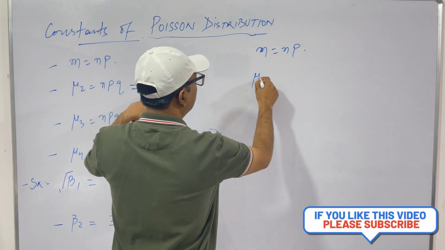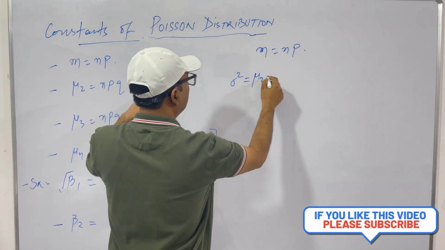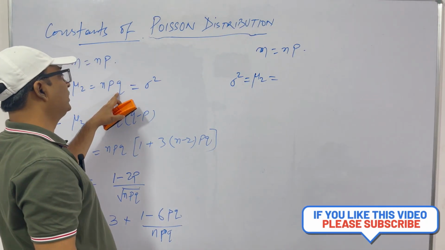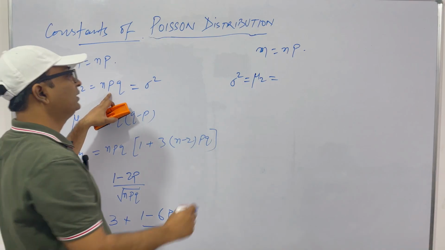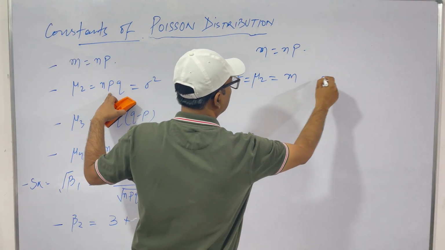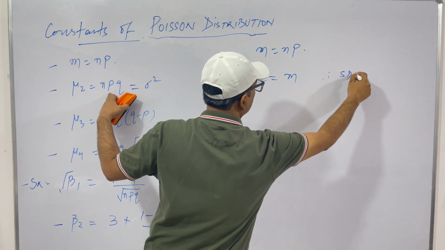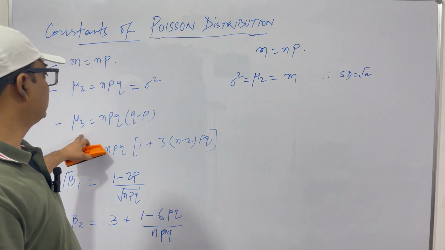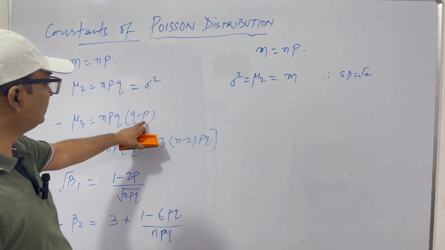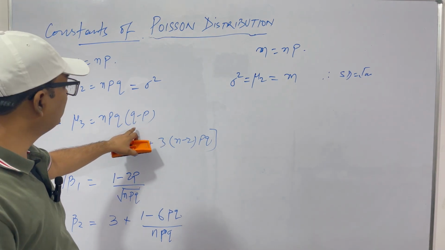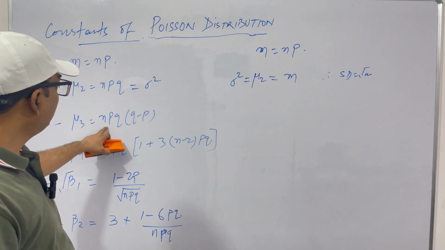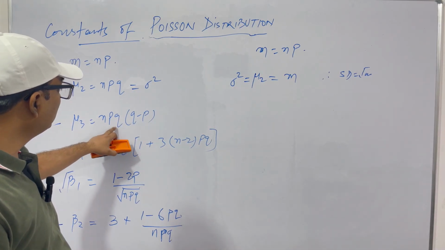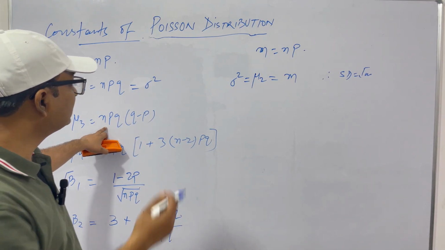Q is almost 1, so this will be equal to np, which is m. Therefore standard deviation is root over m. Now mu3 has q minus p, so p is almost 0 and q is almost 1, so this will be npq, again q almost 1, so this will be np, that is m.